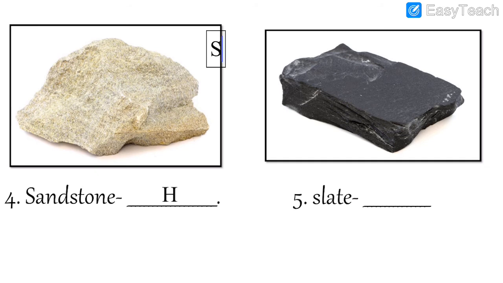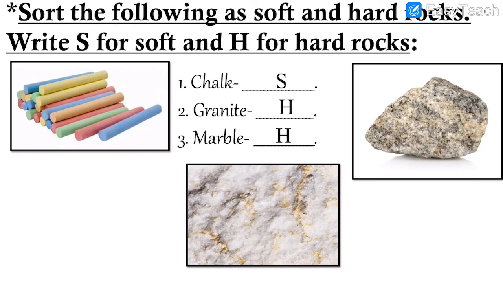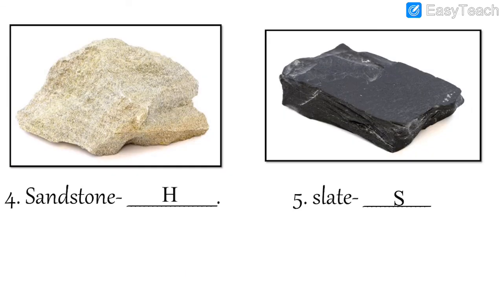It is soft. So for soft we write S. So these 5 you have to write. See, first 3 are given over here. Please write it, or you can take a screenshot if you want to write later on. Chalk is soft, granite is hard, marble is hard, sandstone is hard, and slate is soft.